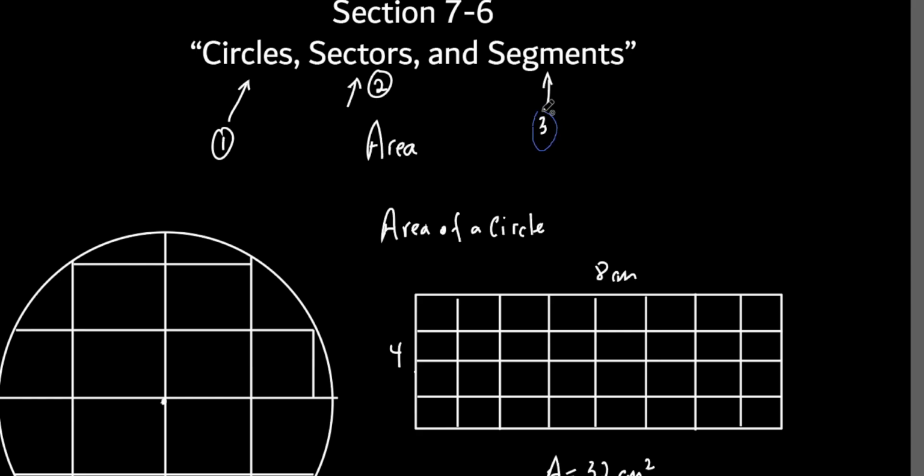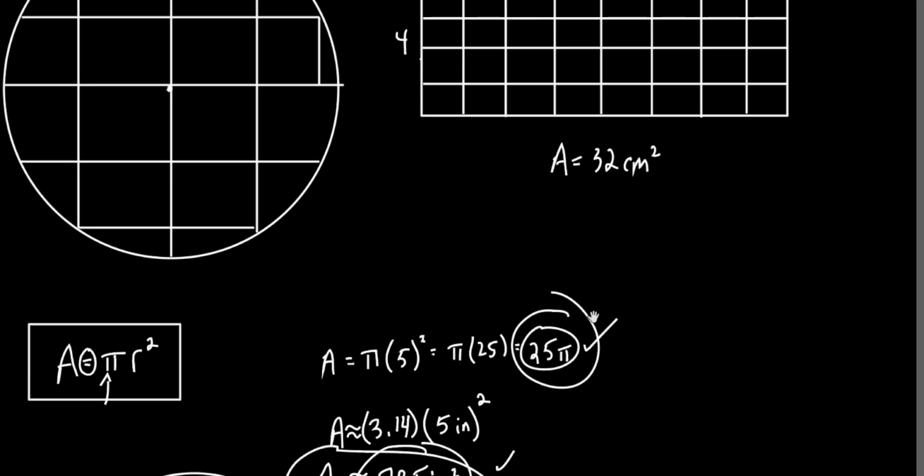So now we're going to talk about the segment. You probably already remember talking about segments, but not the segment of a circle. You probably remember doing this. Here's a segment. Put a little endpoint right here, a little endpoint right there. This is AB. So this is segment AB. Do you remember doing that? This has a little bit to do with what we're going to do today, but we're going to talk about the segment of a circle.